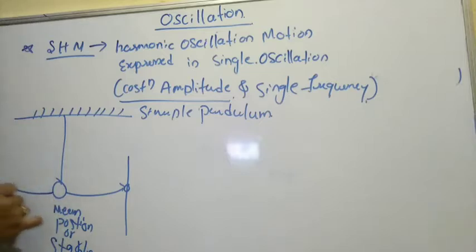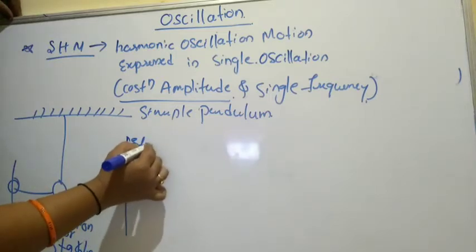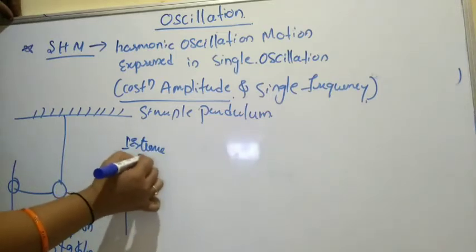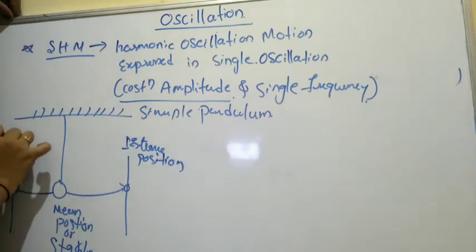And again it will not be fixed in this mean position. It has a velocity and it will reach some other extreme position here. So this is one extreme position and this is the second extreme position.